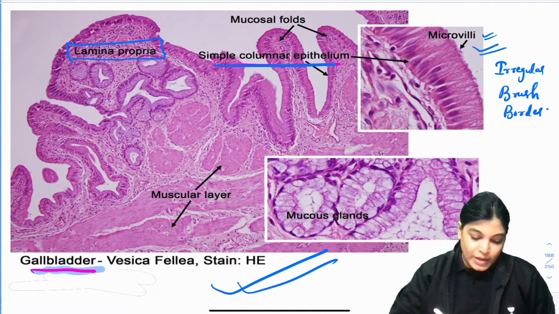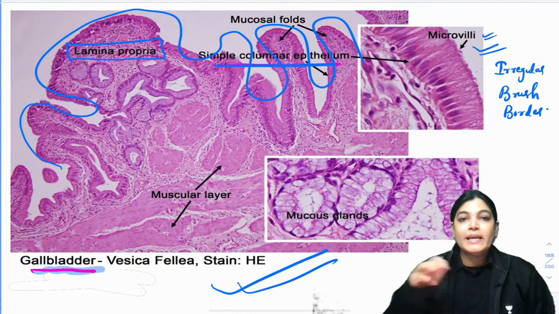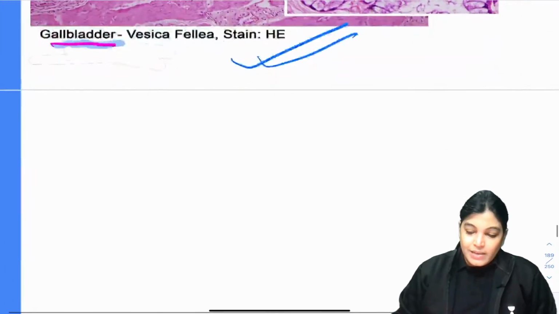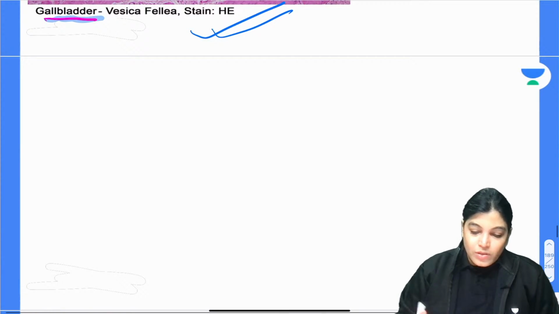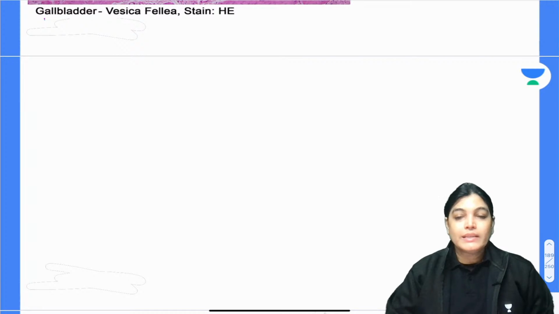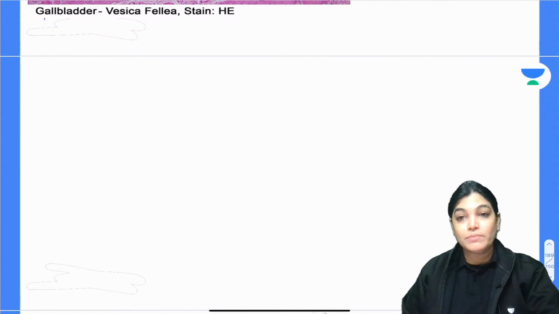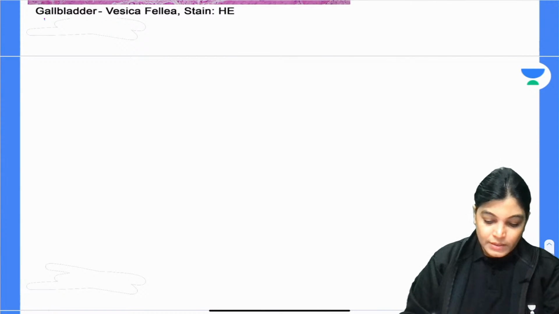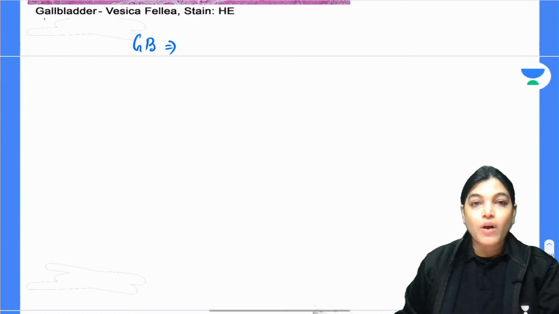So also what you can appreciate, the mucosal foldings are irregularly folded. Okay, irregular arrangement of the mucosa is there. So let me write the histological features of gallbladder. My dear aspirants, I would also like to highlight one more point about the gallbladder: you should also know the other example where we have columnar epithelium with brush border. Okay, so right off, let's talk about the histology of gallbladder.